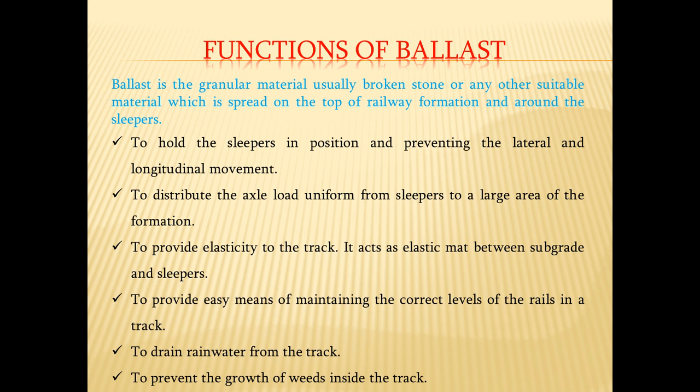So what are the functions of ballast? What is their role in this entire system? The first role is to hold the sleepers in position and prevent lateral and longitudinal movement. So longitudinal and lateral movement of the sleeper is to be avoided, and this will be prevented by the use of ballast. Longitudinal means along the direction of the movement of the train, and lateral means perpendicular to the direction of movement of the train.